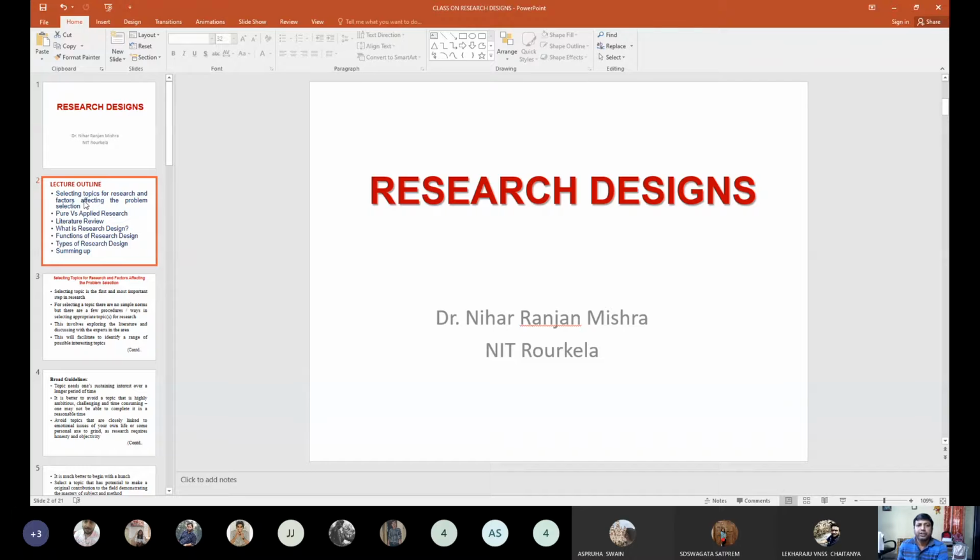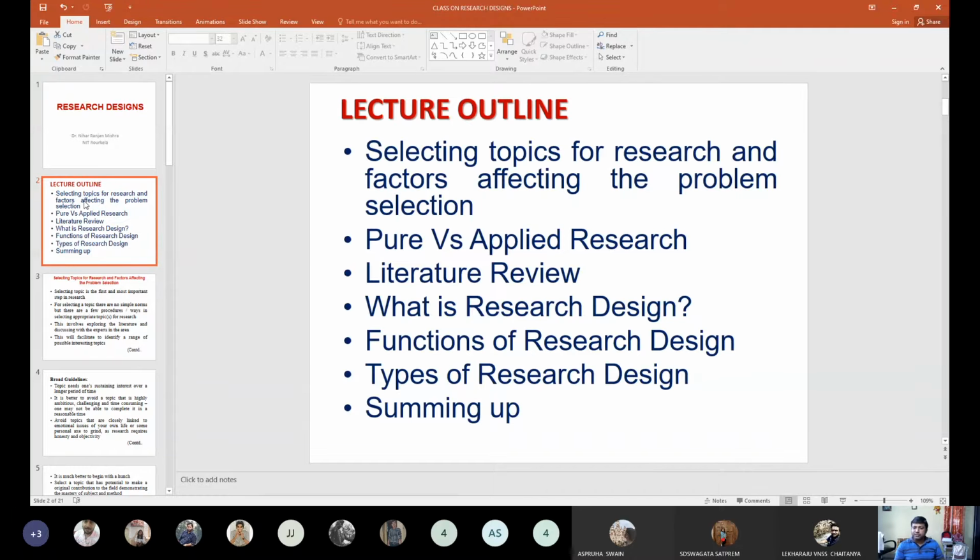If you look at the outline of this lecture: selecting the topics for the research, factors affecting the problem for the selection, pure versus applied research, the literature review, what is the research design, functions of research design, types of research design, and summing up, we'll discuss all these things. We'll focus mostly on research design, because I prepared this PPT to cover everything. But for you people, I have already covered some aspects, so I'll mostly focus on the research design.